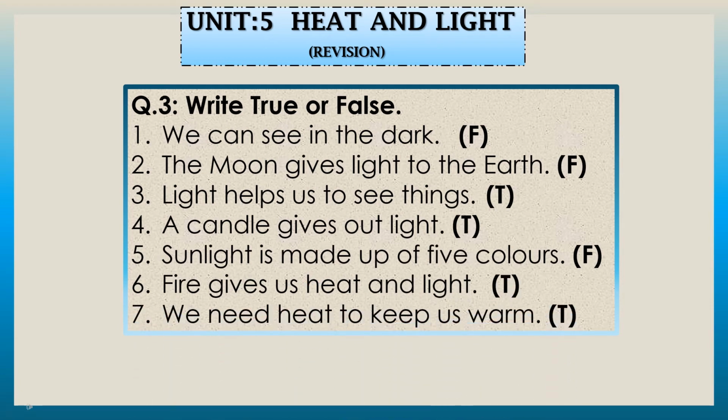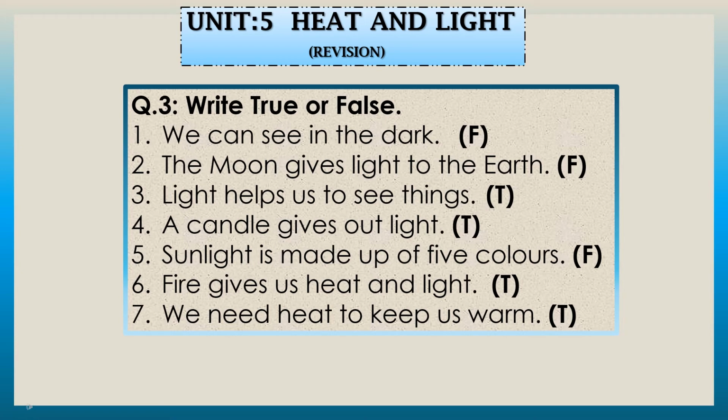Now look at the next question we have done in science notebooks: write true or false. In this question we have to read the sentence carefully. If the sentence is correct, we have to write T, true, at the end of the sentence, and if the sentence is incorrect, we have to write F for false. Sentence 1 is we can see in the dark. Can we see? No, it's wrong. So it's a false sentence, F.